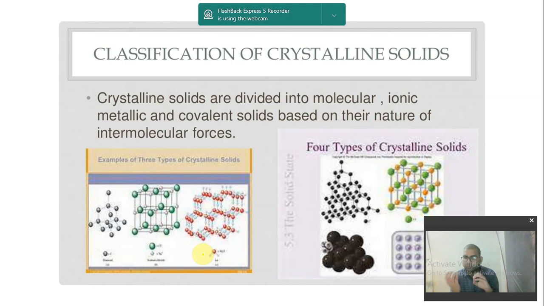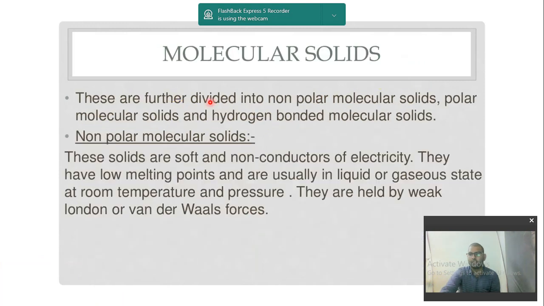So depending upon the forces of attraction, or depending upon the nature of force that is holding them together, the crystalline solid is further divided into molecular solid, ionic solid, metallic solid, and covalent solids. Okay, these are the four classifications depending upon the nature of bond. Now these figures are just for representation, just to make the slide look good. Let us come to molecular solids. Again, molecular solids are further divided into non-polar, polar, and hydrogen bonded.